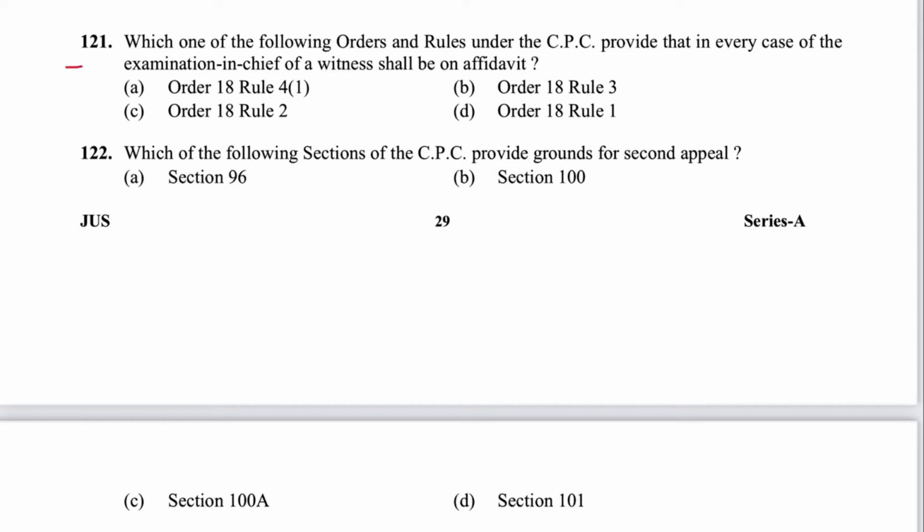Next 121. Which of the following order or rule under CPC provides that in every case the examination in chief of a witness shall be on affidavit? That is Order 18. Everywhere it's Order 18. They are asking the specific rule. Rule 4. So A is the answer.